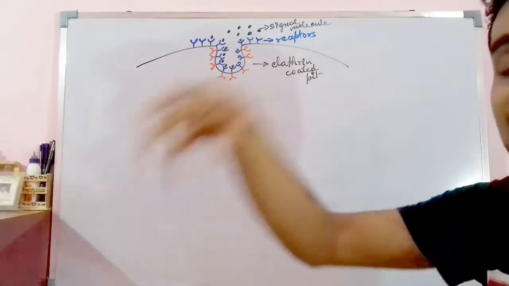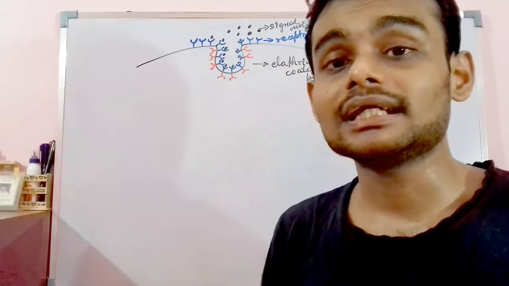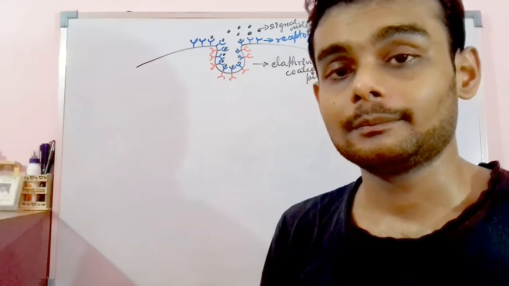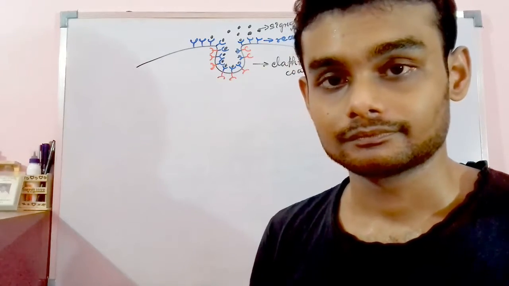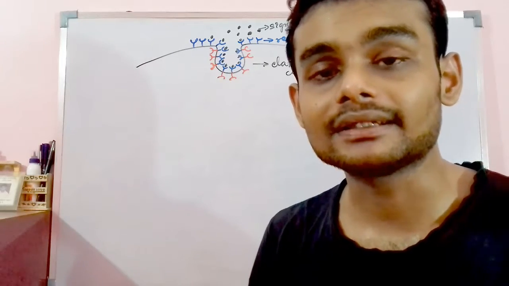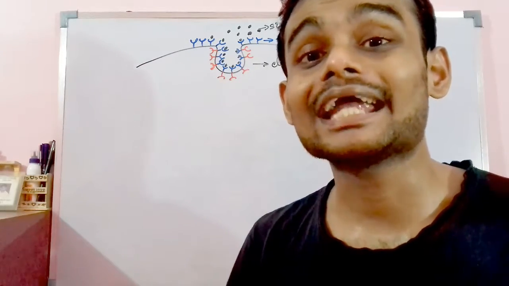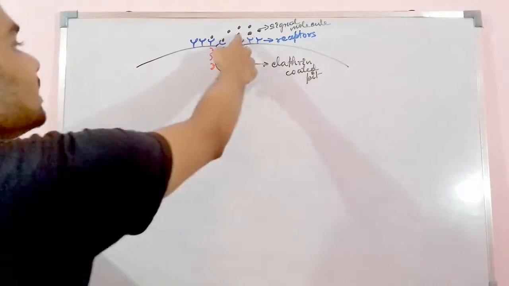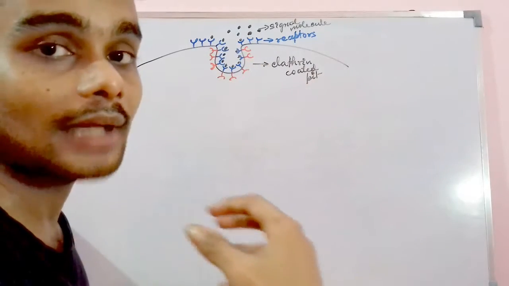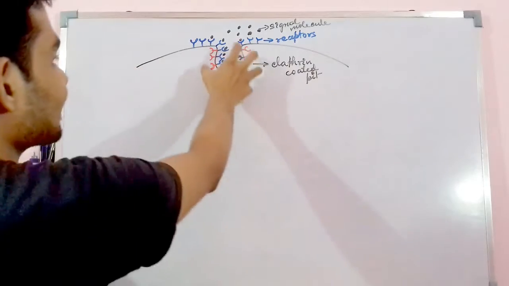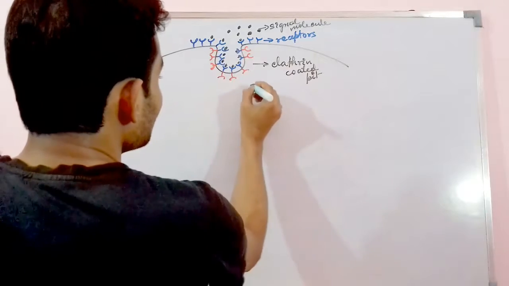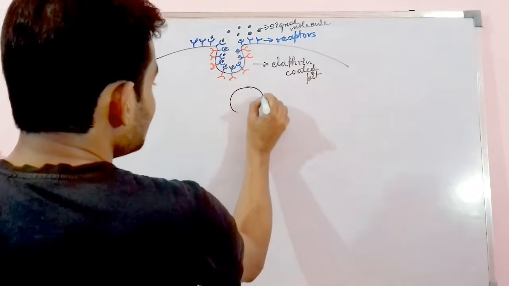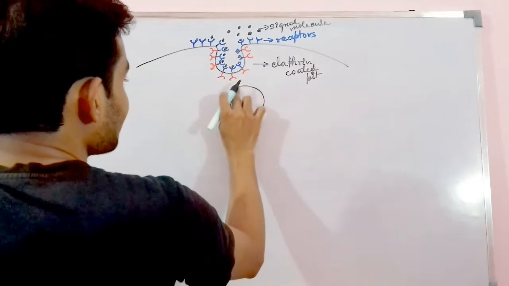Now clathrin is such an anti-receptor which will help in the successful formation of this endosome. After the signaling molecule has activated the receptor, this entire thing present right over here will form a round ball-like appearance.